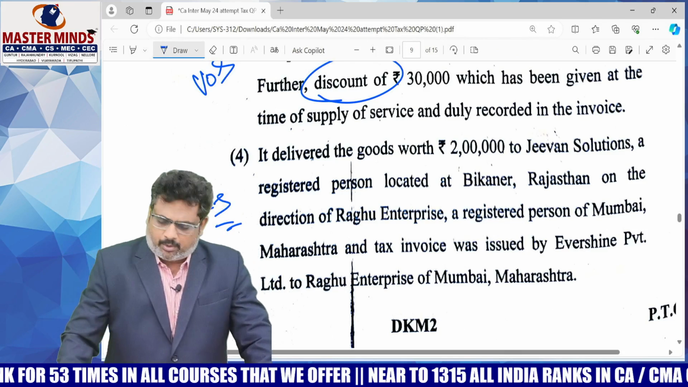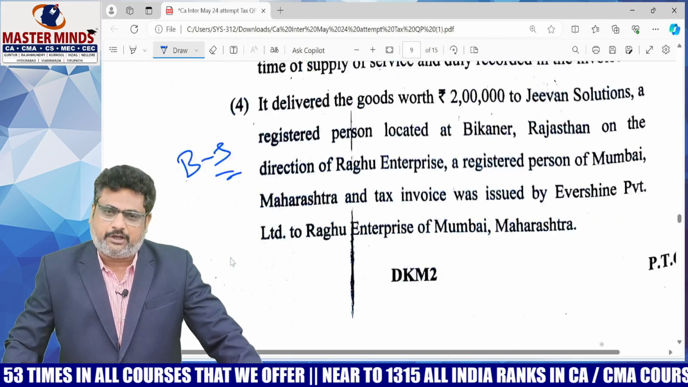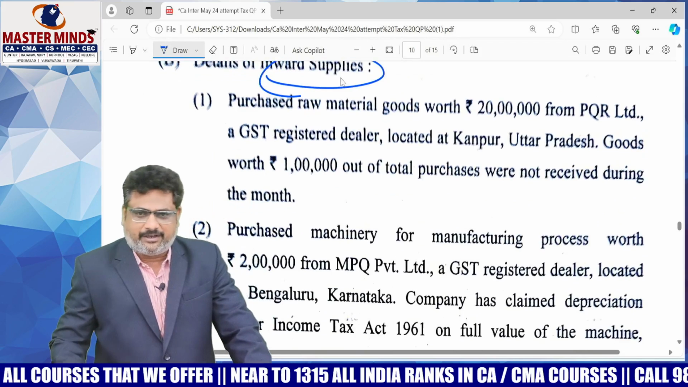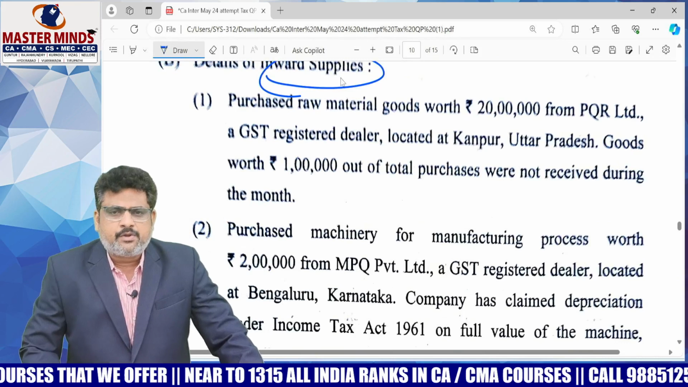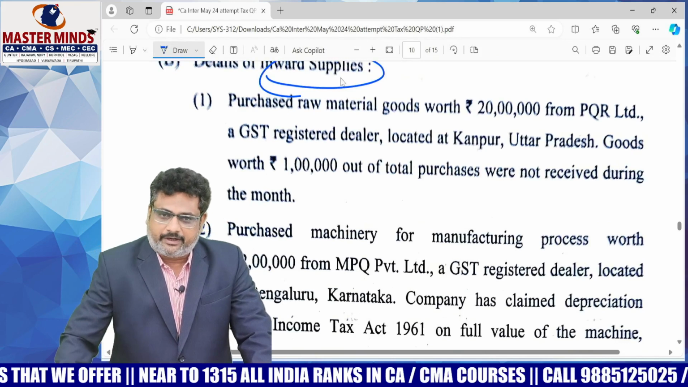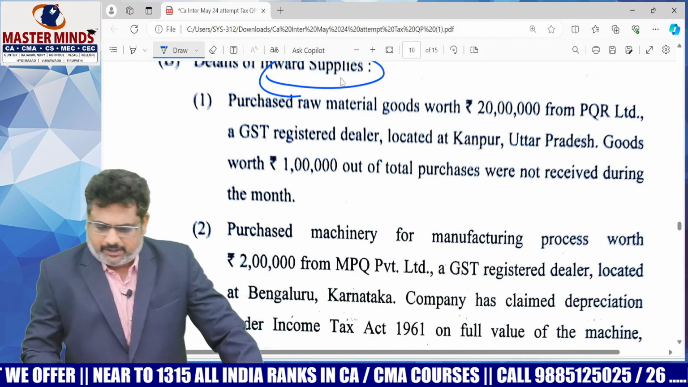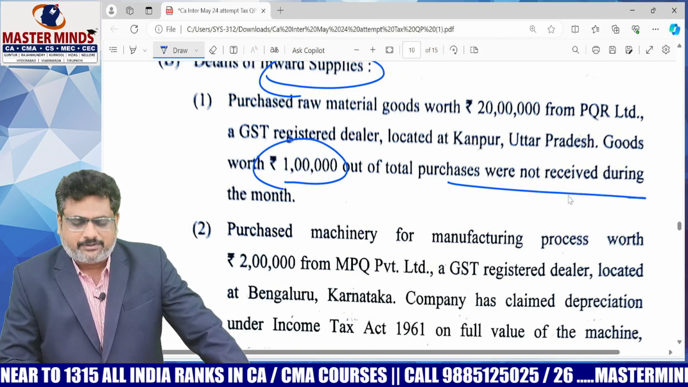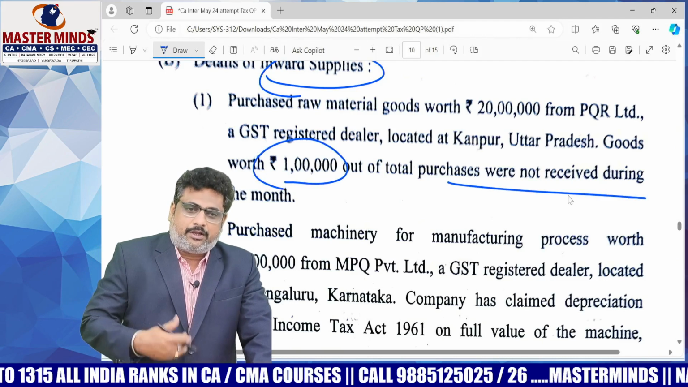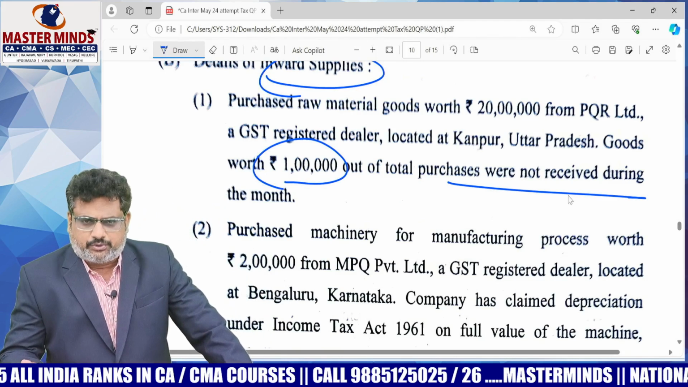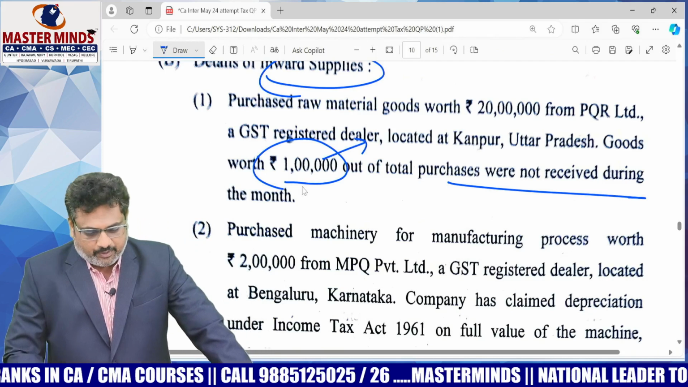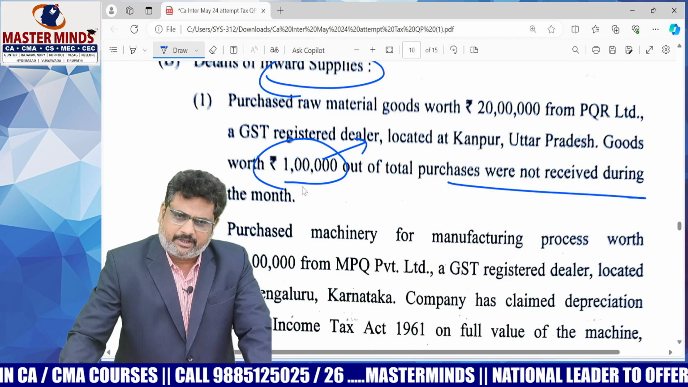Definitely, all these points we already know, based on the value of supply majorly. And inward supplies, definitely it will be from ITC. So, purchase of raw materials worth 20 lakhs. In that, 1 lakh out of total purchases were not received during the month. Simply, in order to claim the ITC, you must receive the goods. Then only you are able to claim the ITC. Therefore, on 1 lakh, definitely you cannot claim the ITC.